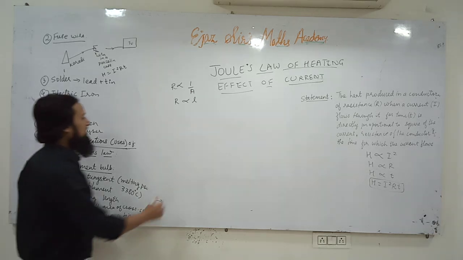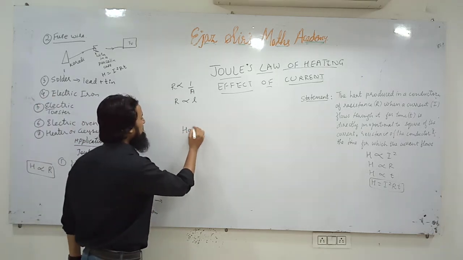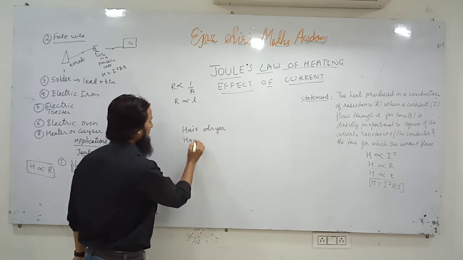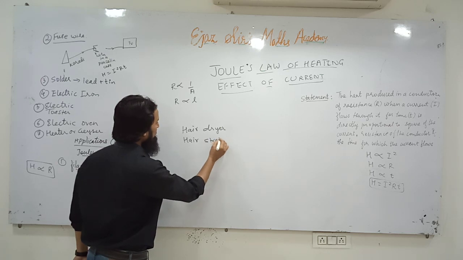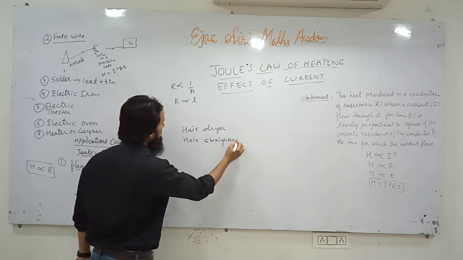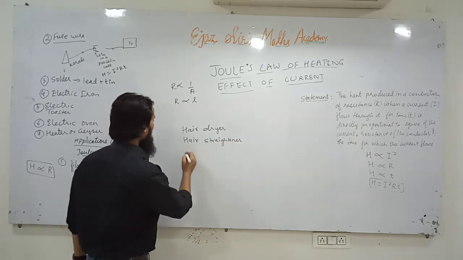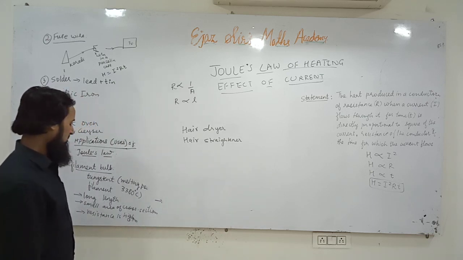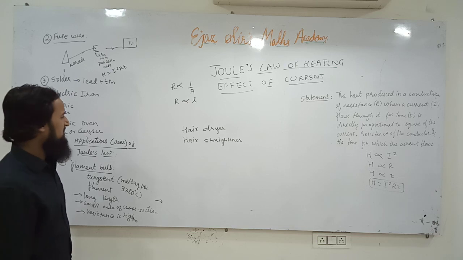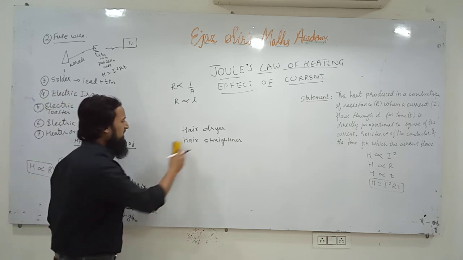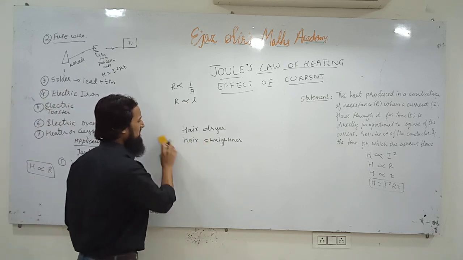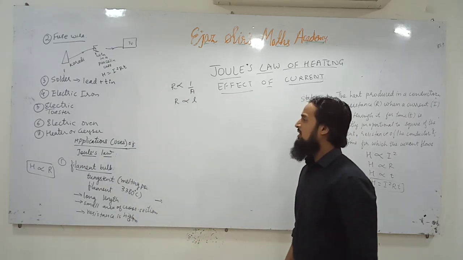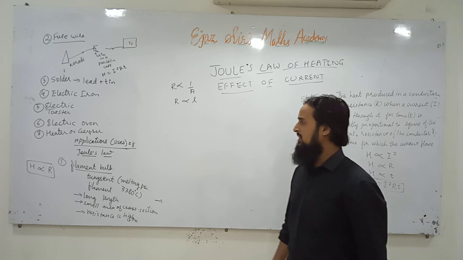Otherwise, we could have written hair dryer, hair straightener, induction cooker, what else? There are many other things, but we cannot write about these since they are not mentioned in our textbook. So that was all about Joule's law of heating effect of electric current.